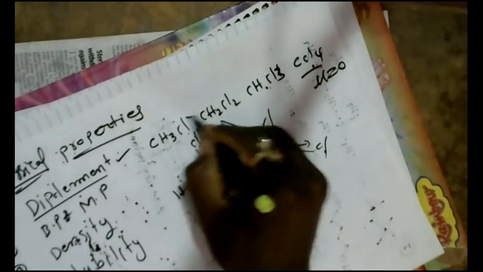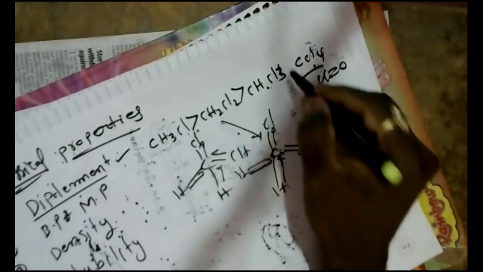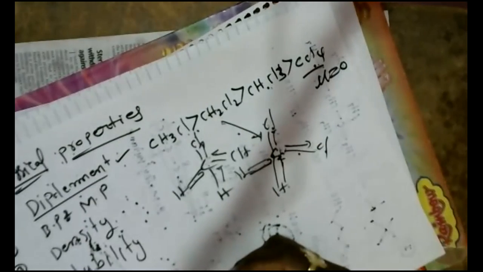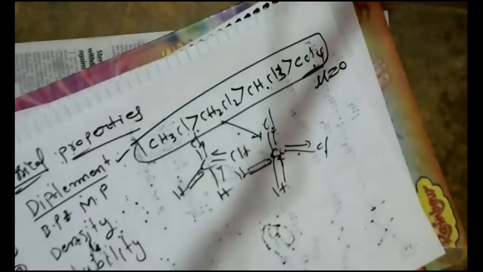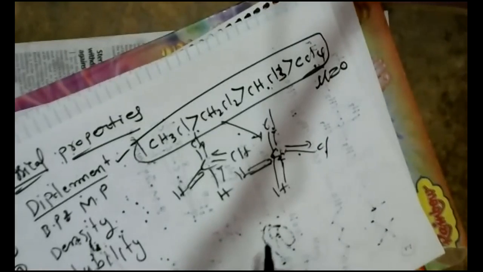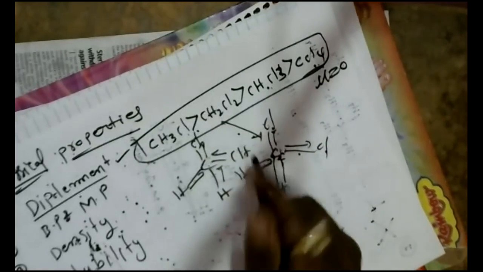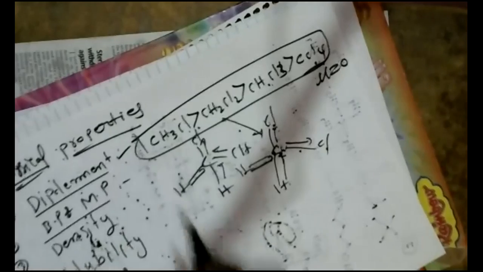What is the order? Methyl chloride has more dipole moment, then dichloromethane, then trichloromethane, then tetrachloromethane. Please remember that the dipole moments of these are very important here. So you should consider vectors when you go for the boiling and melting points.